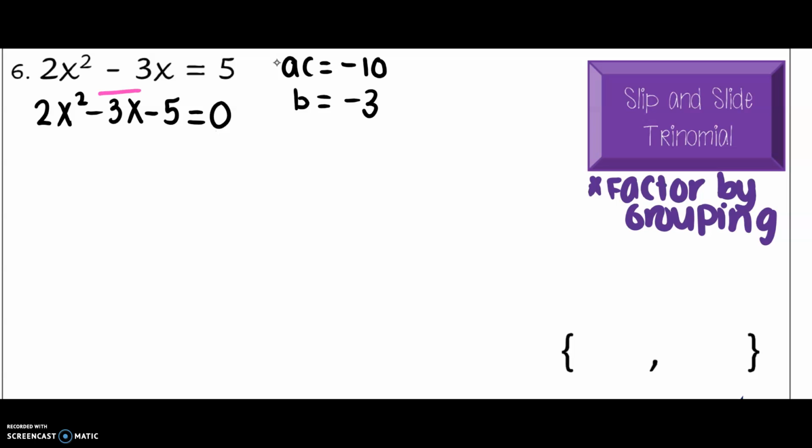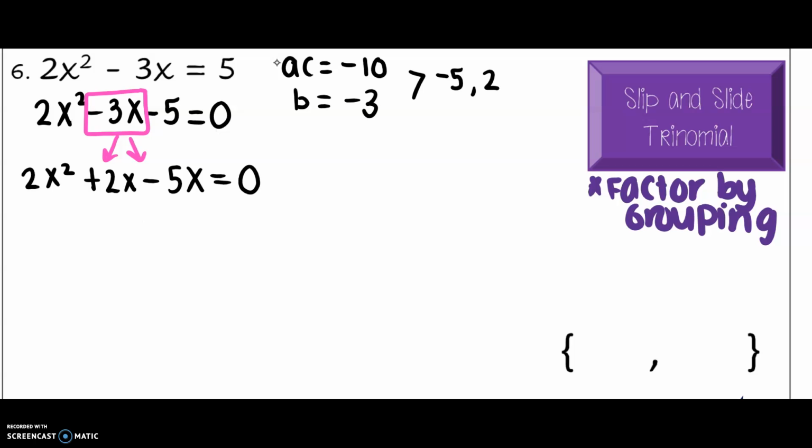So what two factors can we replace this middle term with that will multiply to negative 10 but add to negative 3? In this case, you should be thinking of the factors negative 5 and positive 2. So we are going to replace that middle term with positive 2x and negative 5x. Now that we have 4 terms, we can factor by grouping. Our first group is 2x squared plus 2x, and our second group is negative 5x minus 5.